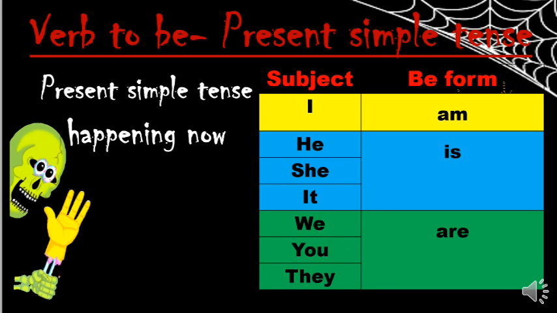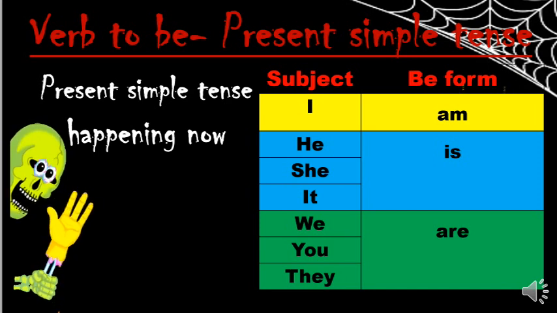You are. Example, you are very pretty. They are very generous. Something like this. Okay? Is it clear, students? I'm sure you know now the verb to be form for present simple tense.